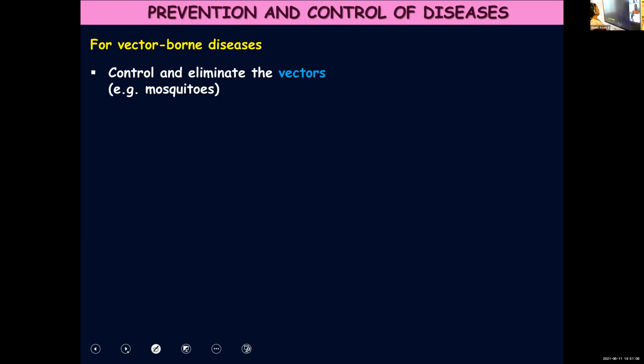So what is to be done? Some of the points you can tell. How do you prevent or control vector-borne disease? Say for example mosquito, some disease like malaria or dengue fever, how to prevent it spreading? I should call out your name, only then you will say. Tell me.